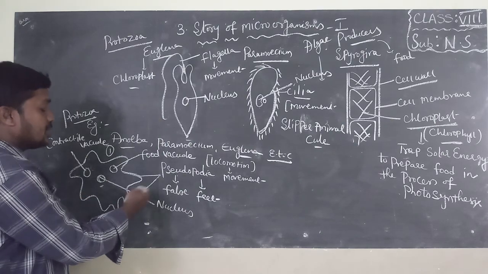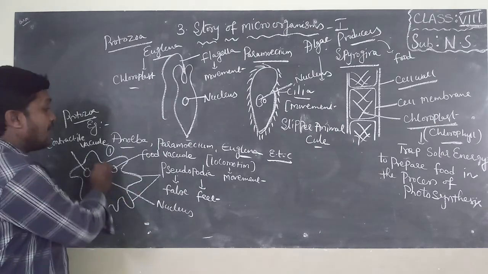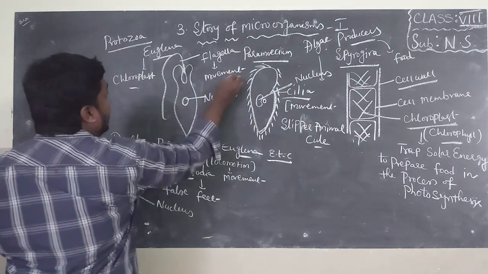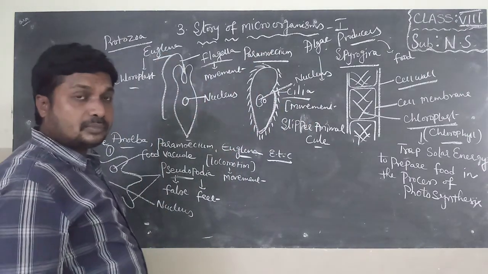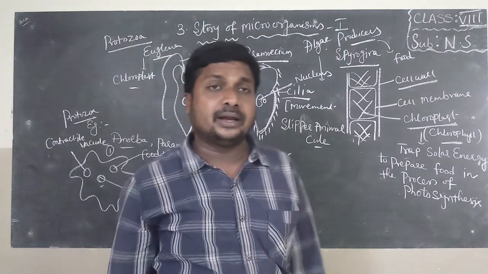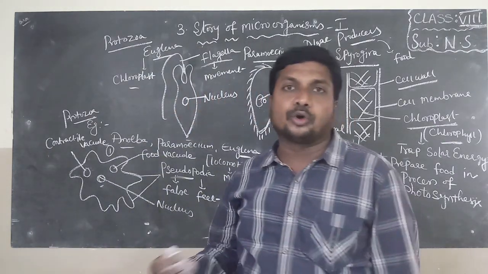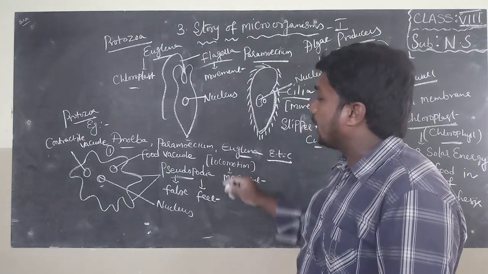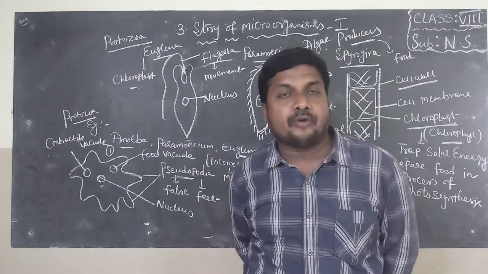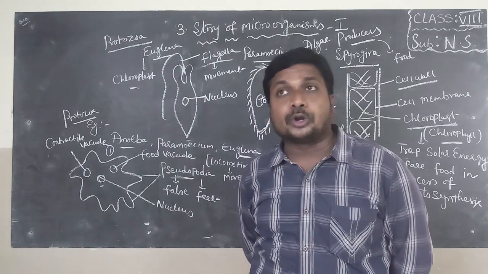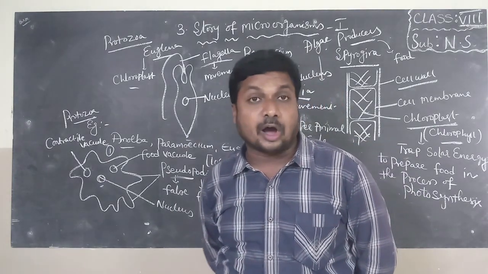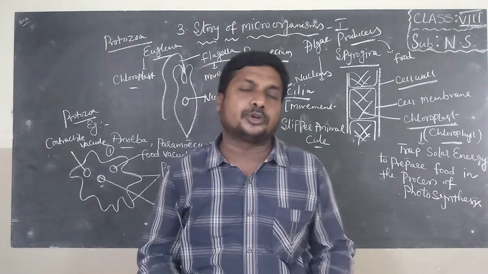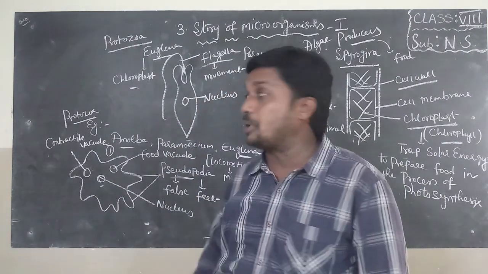They have special locomotory organs. Amoeba have pseudopodia, paramecium have cilia, and euglena have flagella. Based on this, we concluded that different protozoans have different locomotory organs. So this is about euglena. Okay. Now we learned three types of protozoans. Some protozoans cause disease to us. They act as parasites. Some are free living, meaning not useful and not harmful to human beings. Example, amoeba.